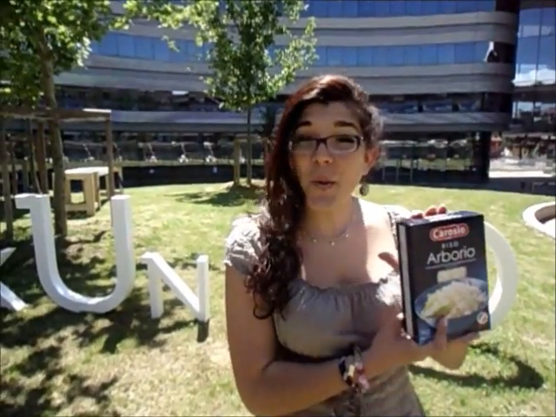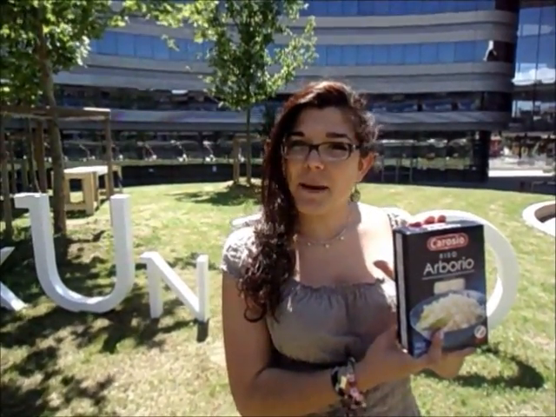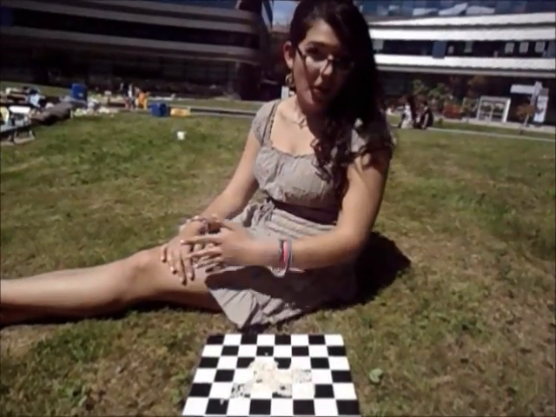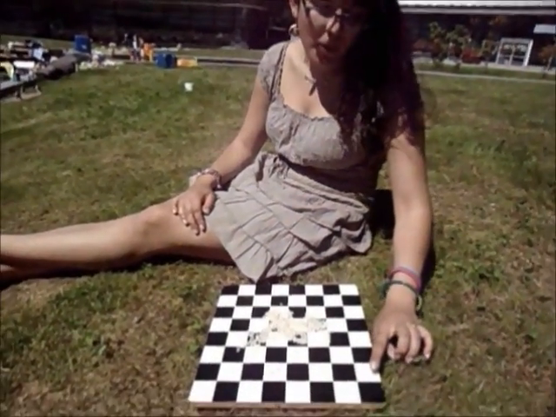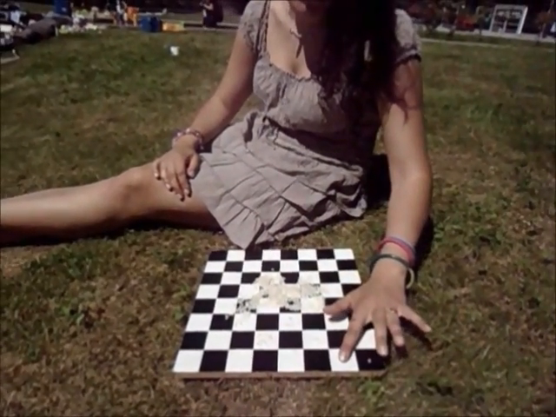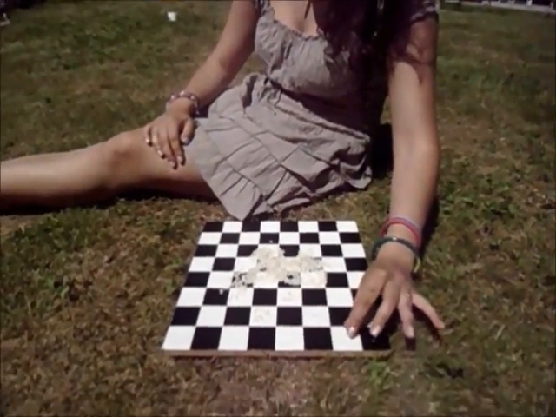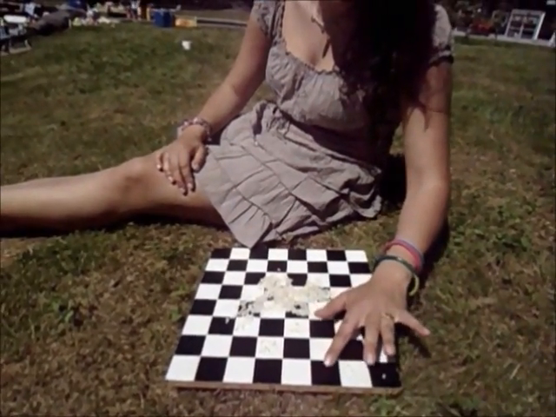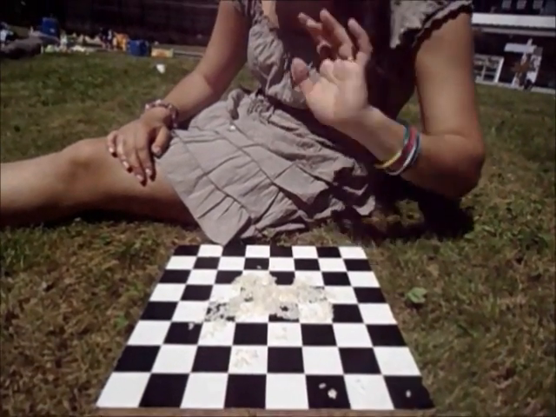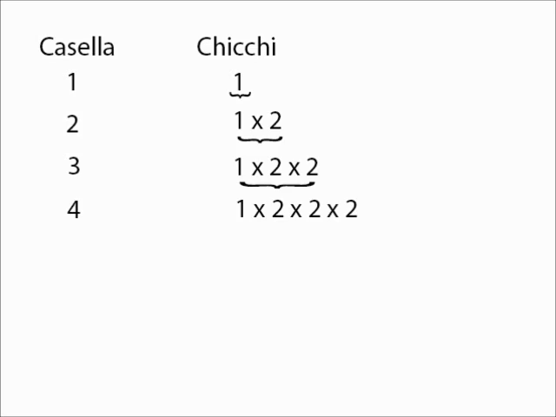In your opinion, will this kilo of rice be enough to cover the chessboard following Sessa's request? Let's work that out. On the first square, we place 1 grain of rice. On the second, we place double what we placed on the first. On the third, double what is on the second. On the fourth, double the third, and so on.